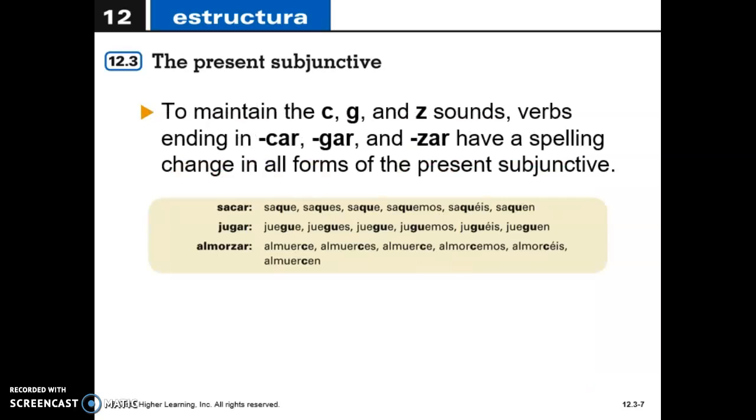Like we have been talking about in all of these lessons, whenever we have changes with verbs that have a C or a G or a Z, they are going to change to qu, gu, or c. And then we are going to look at the new form that comes after that. For example, in here, sacar goes to saque, jugar, juegue, almorzar, almuerce. Okay, so this is going to be very similar to the commands that we have talked about.